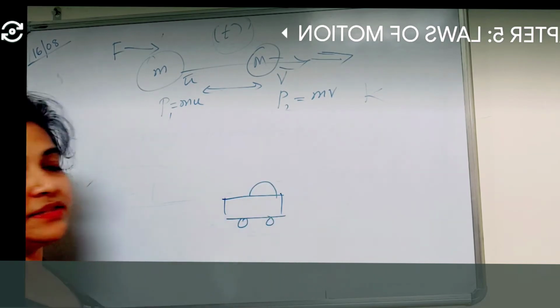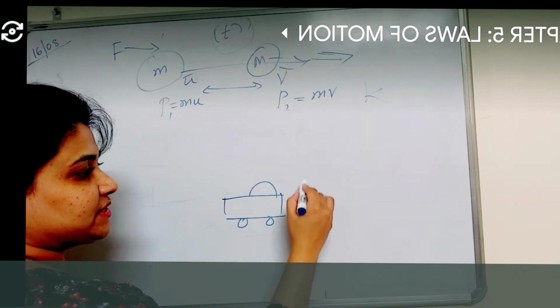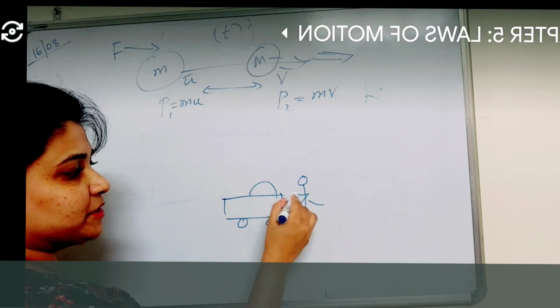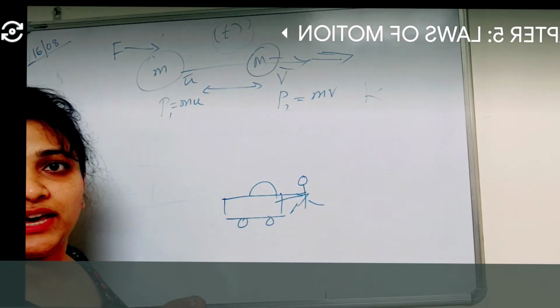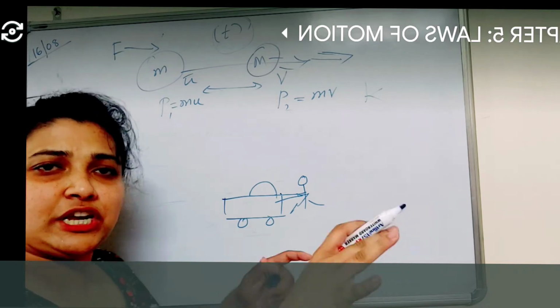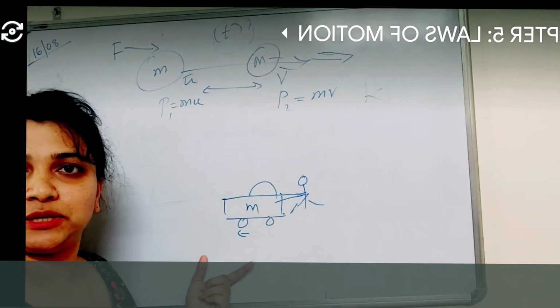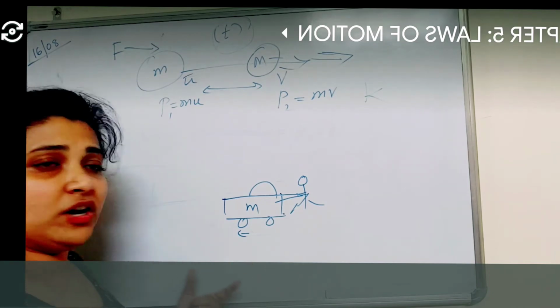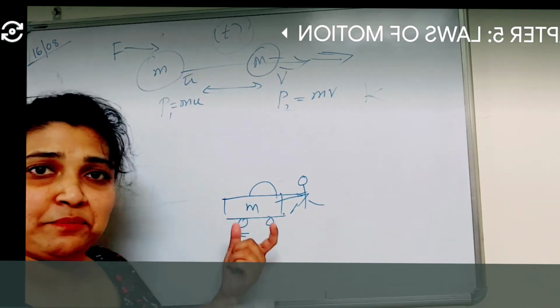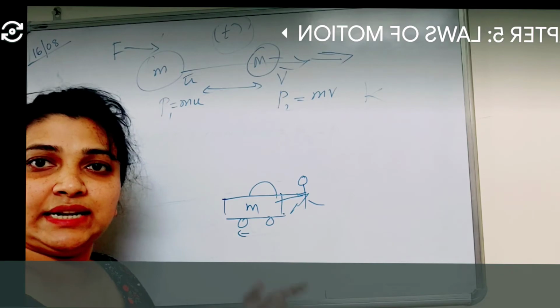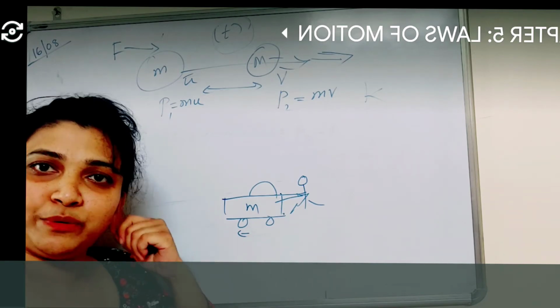Okay. There is a car, and suppose it is at rest. There is one person who is trying to push it. Now it has certain mass and it has certain initial velocity, suppose. Now what will happen is it will only break this inertia until and unless what? External force comes into picture, right?